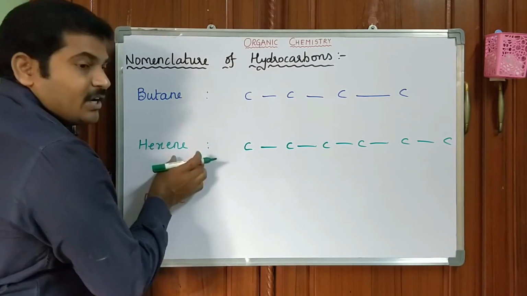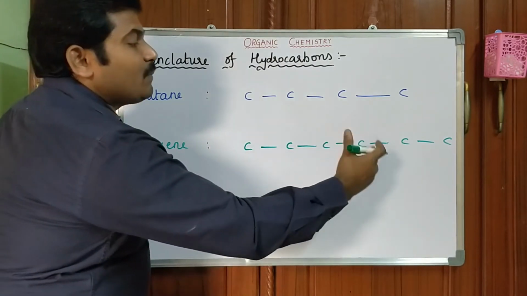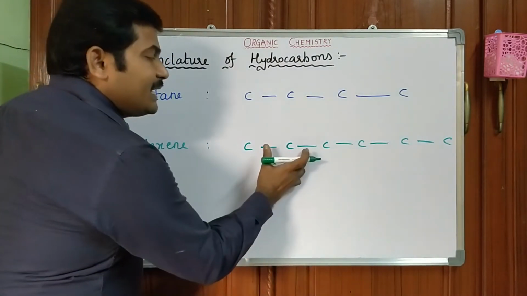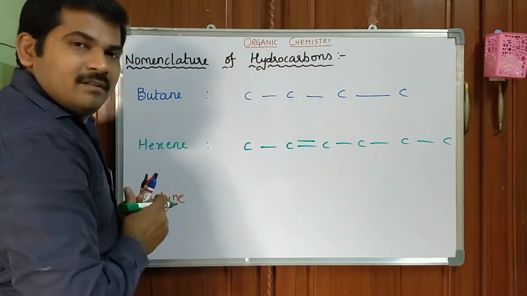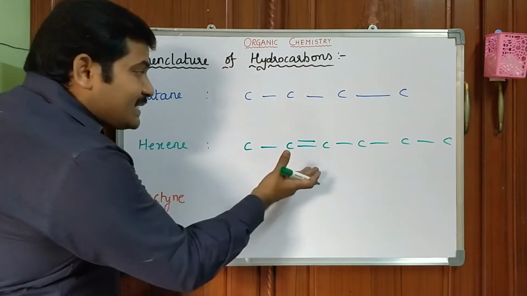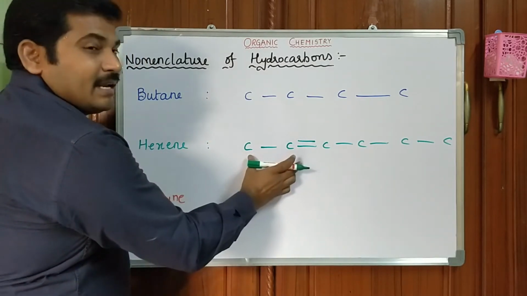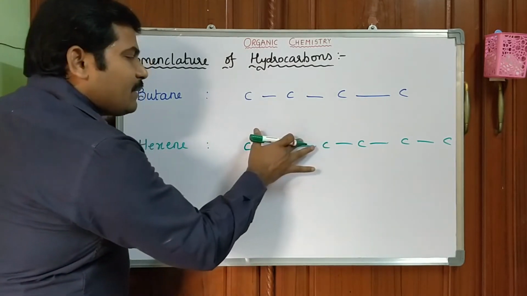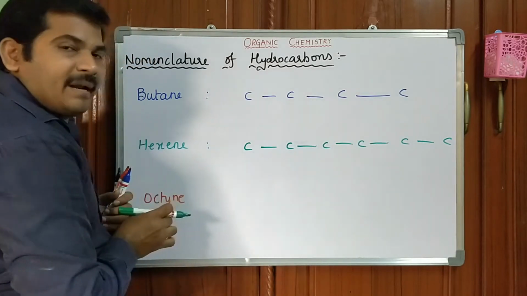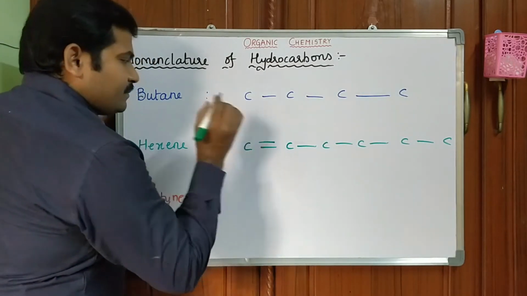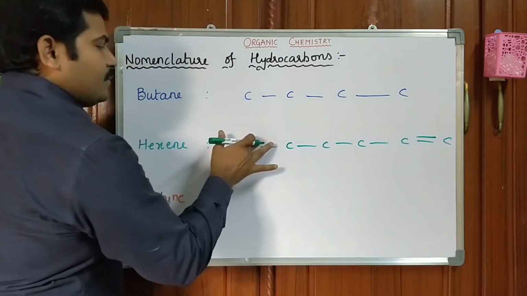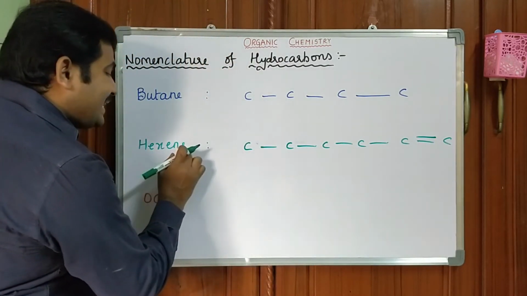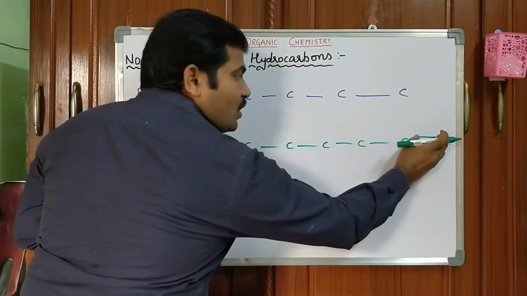Ene stands for double bond. You can keep the double bond anywhere. Already it is a single bond. If you place another bond, this becomes a double bond. So this is the structure of hexene. You can keep this double bond anywhere between carbon and carbon, or here also you can keep. But here only one ene is there. That's why you have to keep one ene.